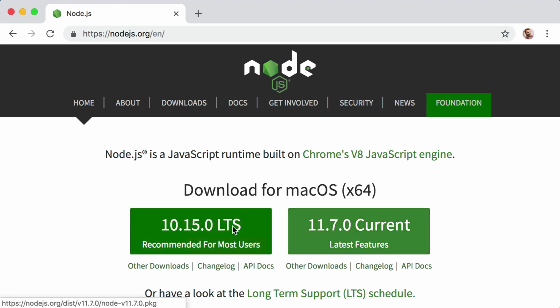Now, there are two different download options that we see here. One with the absolute newest, latest, and greatest features, and another one that is slightly older, but is super reliable and stable and dependable. Either download link will work just fine. You can't go wrong, but personally, I usually recommend the long-term support version. So go ahead and click on that to begin the download.